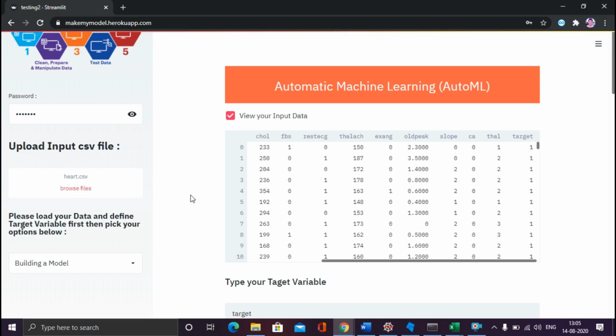And this is super easy and super helpful in all respects. Because every time you work on different projects, and you get different sorts of data, and every time you have to write the same kind of code. But in this application, what you have to do is just upload your data set over here, and you will get the results. So I believe this will be very helpful.